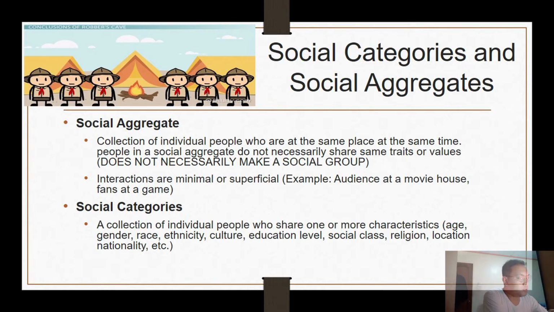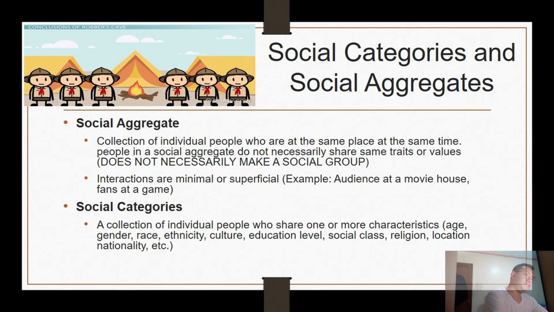For example, audiences at the movie house are just gathered there to watch the movie, or fans at the game, they don't necessarily have the same race or same age, but they're just there for the game. Or another example would be passengers in a jeepney. At that point, they may not have the same age or race or destination, but at that moment they are a social aggregate.